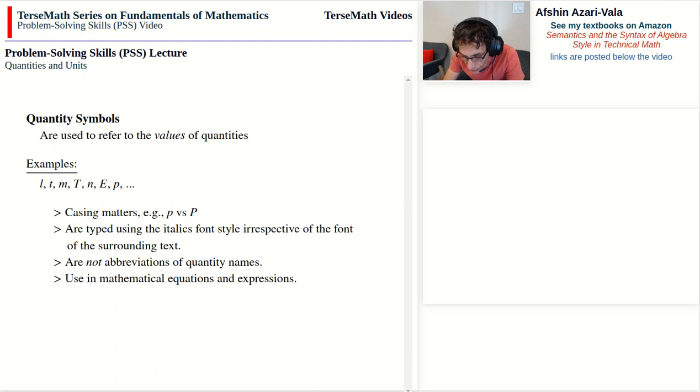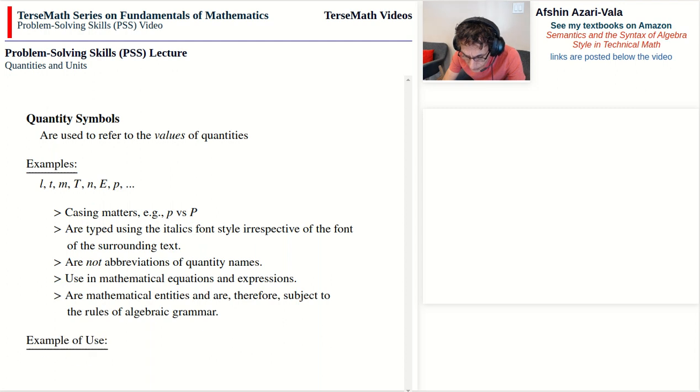Now, these are used in mathematical equations and expressions, and I gave you reasons for why we can do so, because they represent values. They are seen as mathematical entities, and they are subject to the rules of algebraic grammar. One example of use is here. The value of mass is 14.8 kilograms.